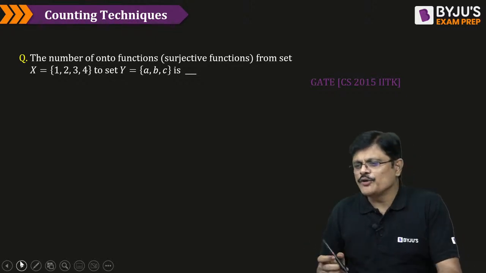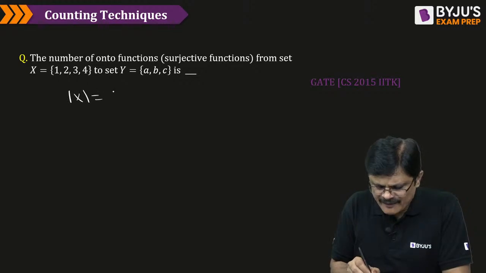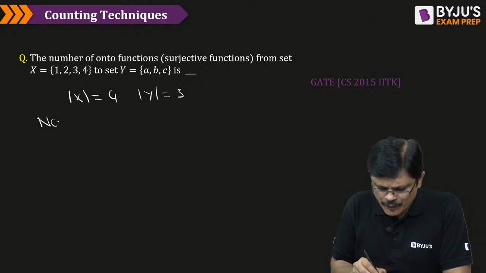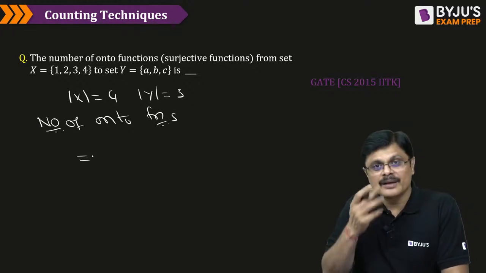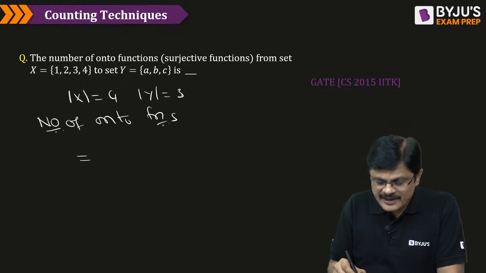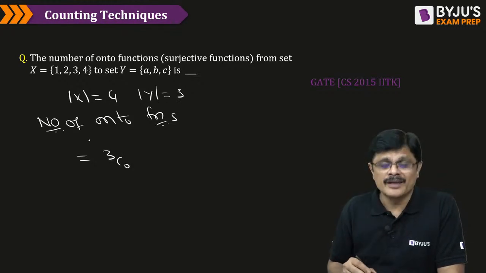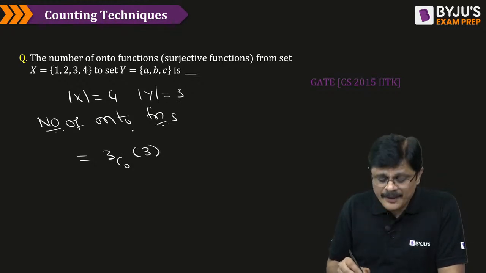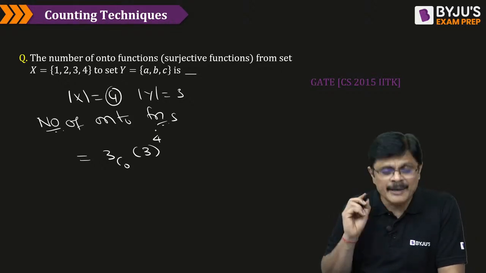See, number of onto functions, we have a formula for that. Suppose set x contains 4 elements and set y contains 3 elements. The number of onto functions is given by the following formula, sir. 3, the number of elements in y, that is 3C0 into 3 power 4. See, this power is always the number of elements in x, 3 power 4.